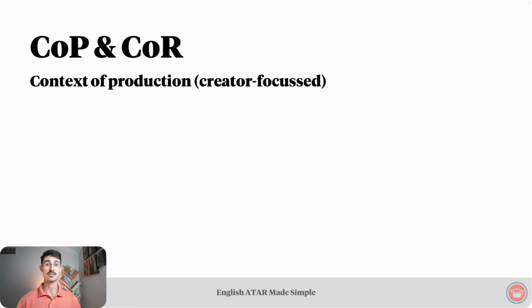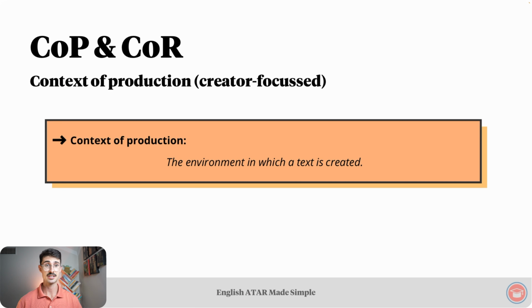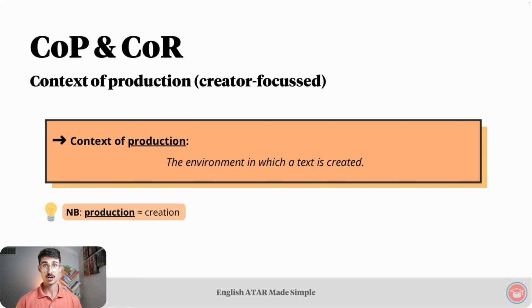Starting with context of production. It's creator focused, and our definition for this is the environment in which a text is created. This is getting at what I mentioned a moment ago. It's useful to note that the word production in this type of context of production is basically synonymous with the word creation. In other words, the definition here could well be the environment in which a text is produced.